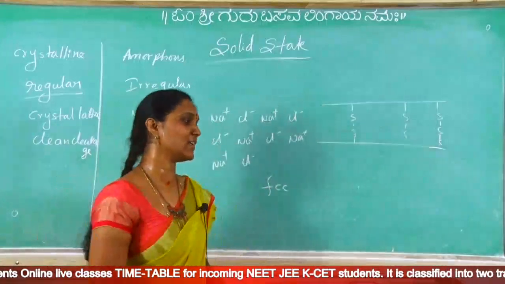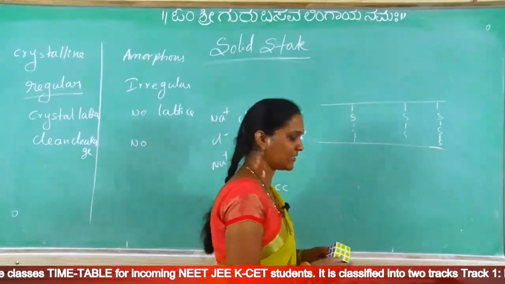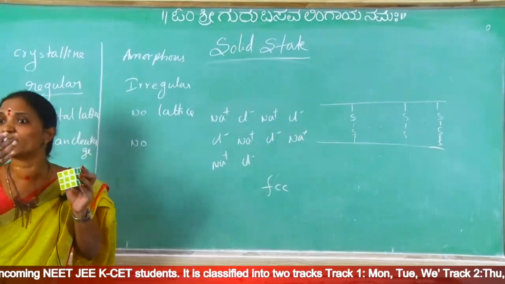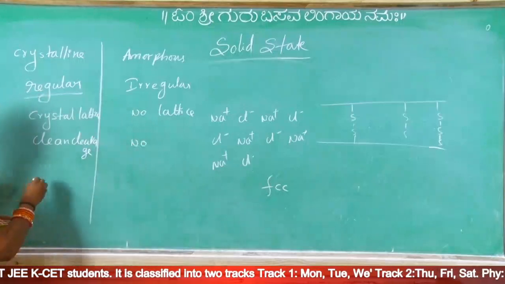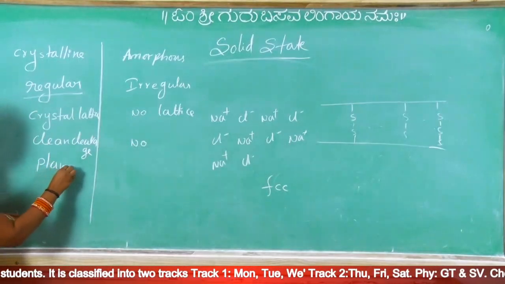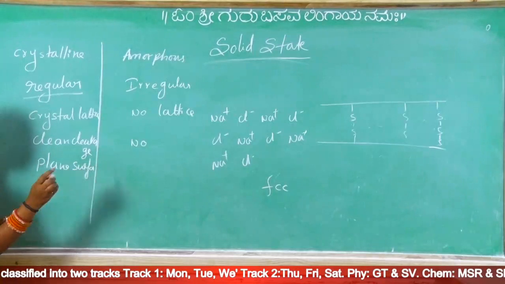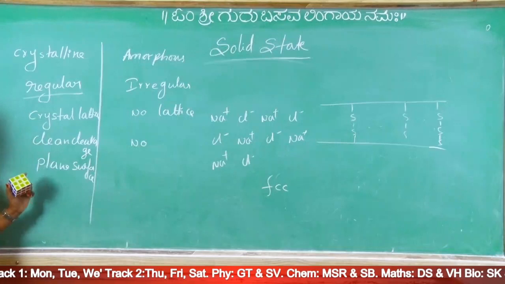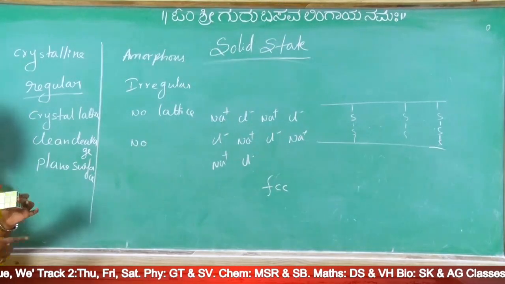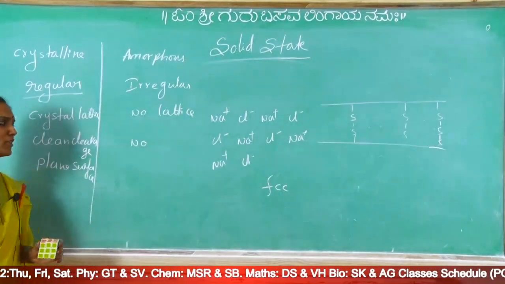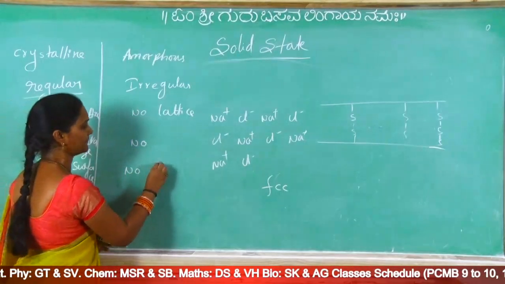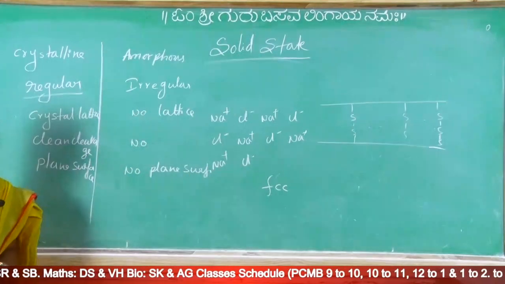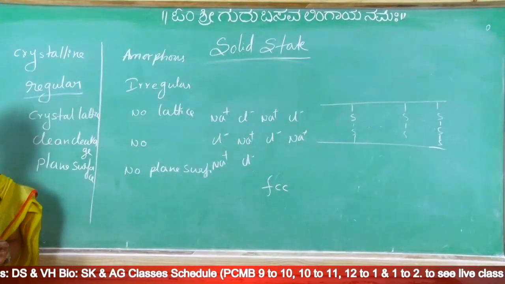Okay. After clean cleavage, again observe this. Here we can get a plane surface. After clean cleavage, we have a plane surface, because clean cutting is possible. So crystalline solids have a plane surface. I have given all these points in the notes. Clearly you can read that. So here a plane surface is possible, and here clean cutting is not possible first of all, so no plane surface. In crystalline solids, a plane surface is there. In amorphous solids, no plane surface is there.